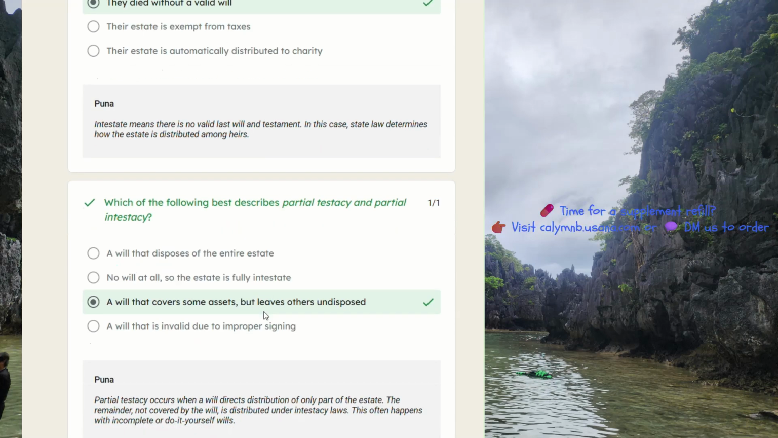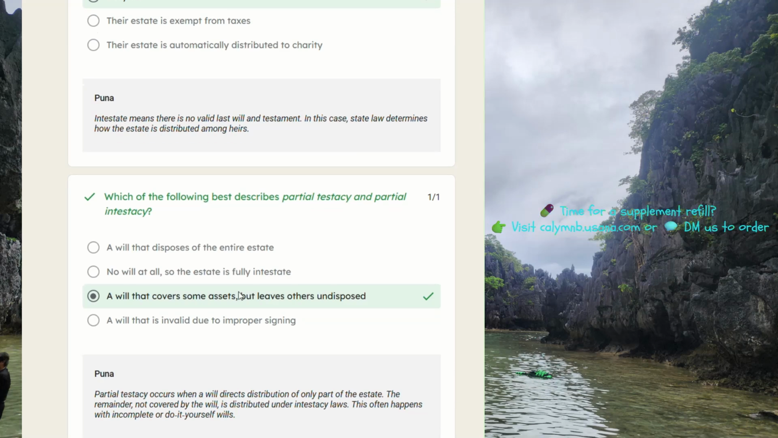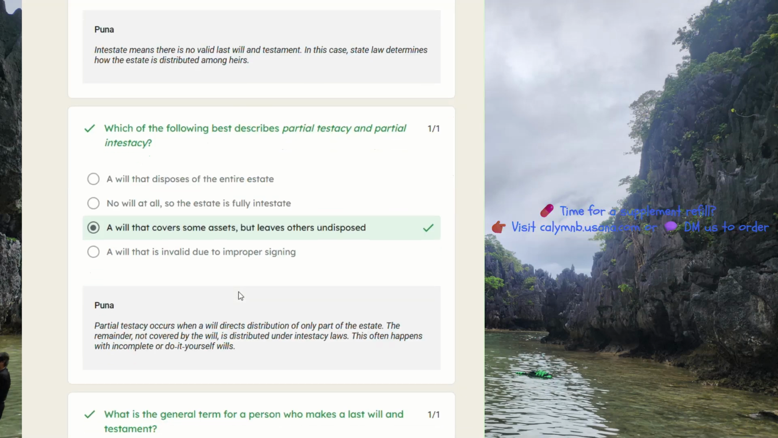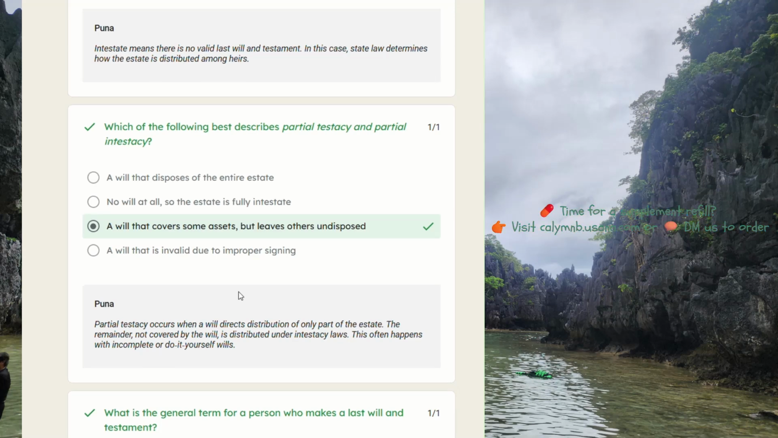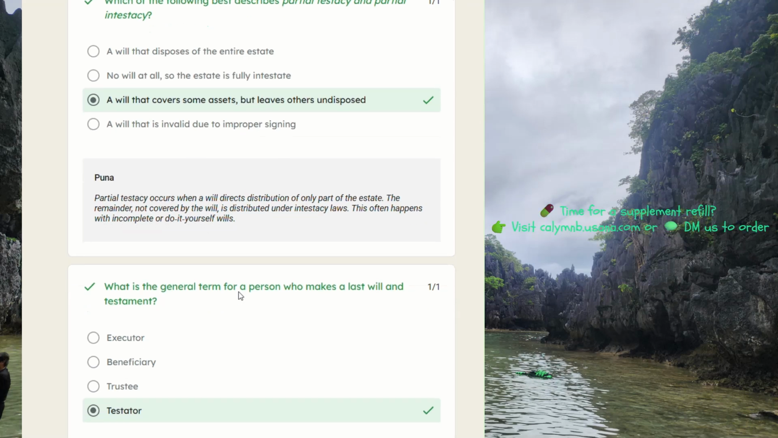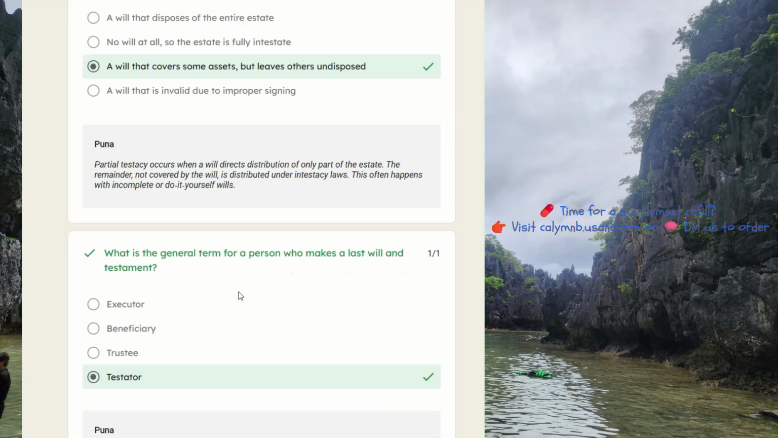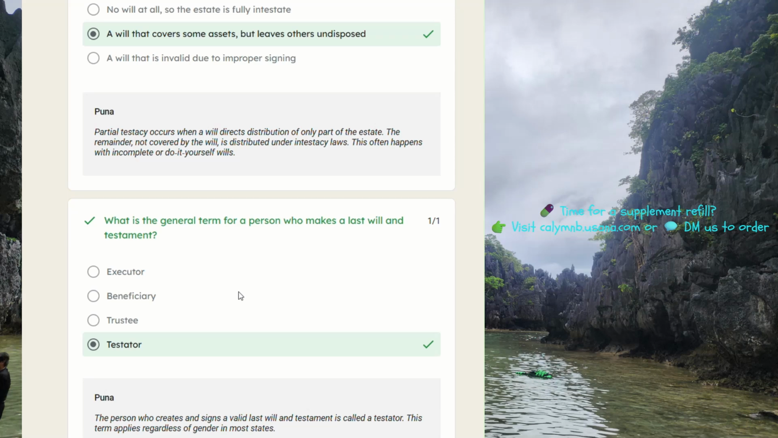Which of the following best describes partial testacy and partial intestacy? It means a will that covers some assets but leaves others undisposed. Partial intestacy occurs when a will directs distribution of only part of the estate. The remainder not covered by the will is distributed under intestacy laws. This often happens with incomplete or do-it-yourself wills.